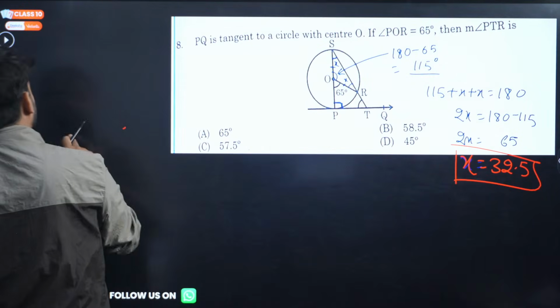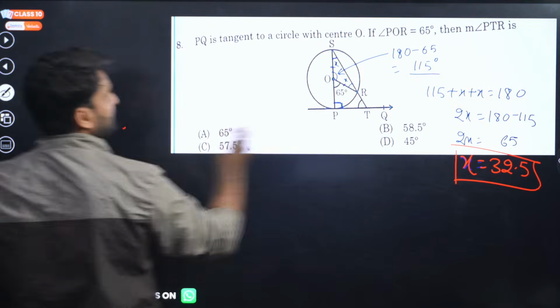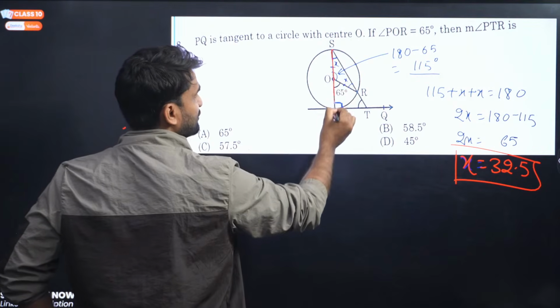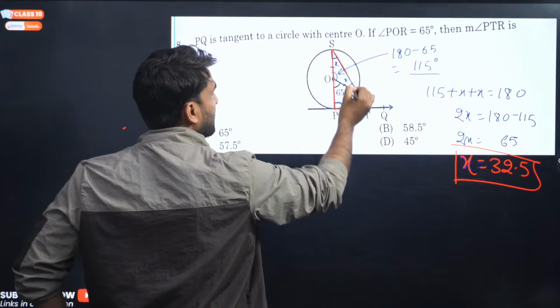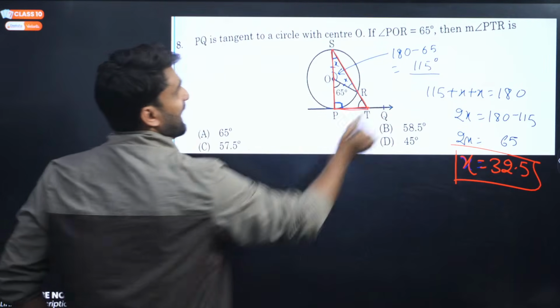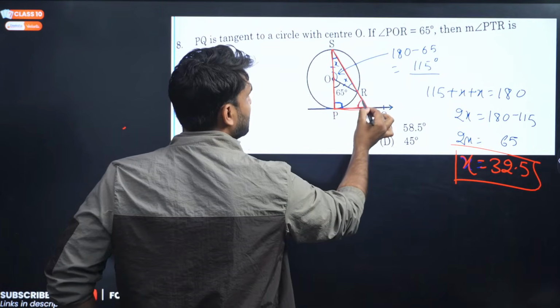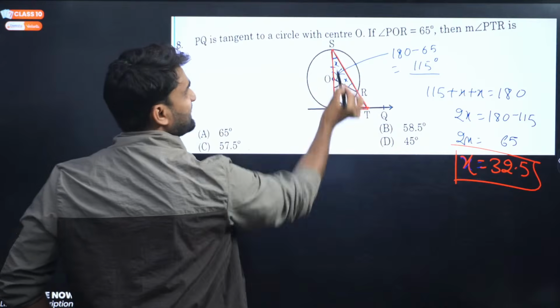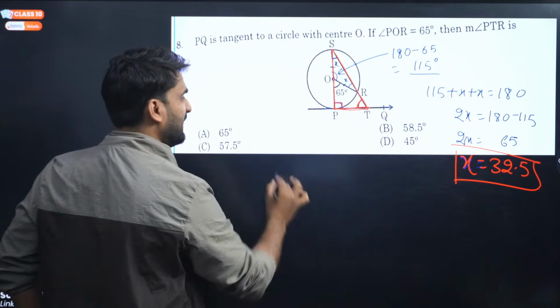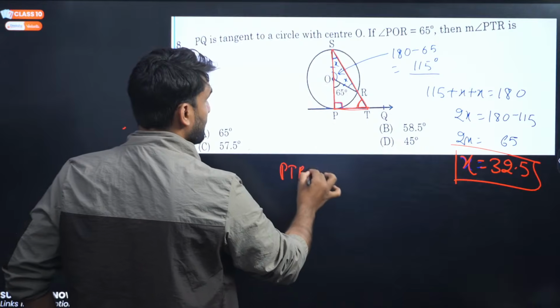And once you get x, now can you see the bigger triangle? Look at this triangle, the triangle SPT. Can you see the triangle? And PTR is in this same triangle. This is the angle PTR. And we have this x, we have this 90. Now can we find PTR?